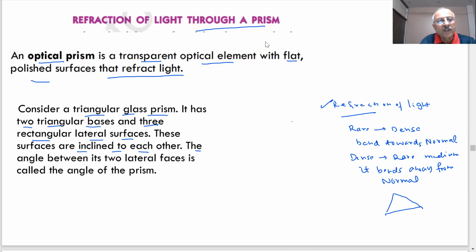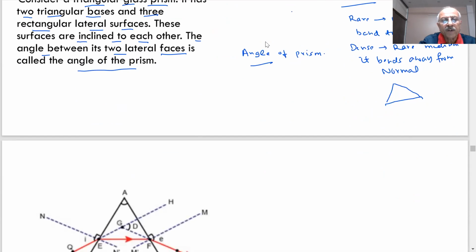The angle between two lateral faces is called the angle of the prism. There is an angle of the prism: the angle between two lateral faces. There are two lateral faces, and the angle between them is called the angle of the prism. Let us see what I am going to talk about, students.